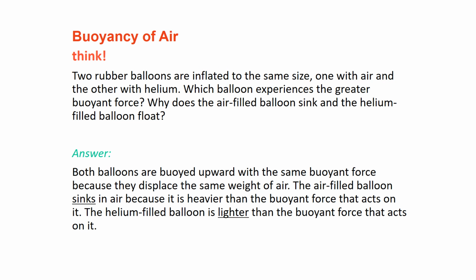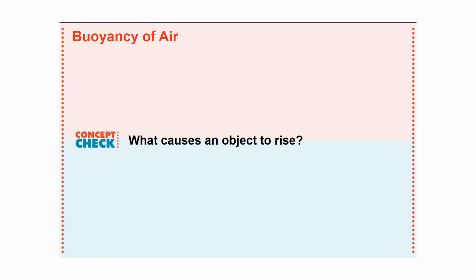Well, the answer could be given as follows. Both balloons are buoyed upward with the same buoyant force because they displace the same weight of air. Mind you, they have the same volume. The air-filled balloon will sink in air because it is heavier than the buoyant force that acts on it, while the helium-filled balloon is lighter than the buoyant force that acts on it. Conceptual question: what causes an object to rise?